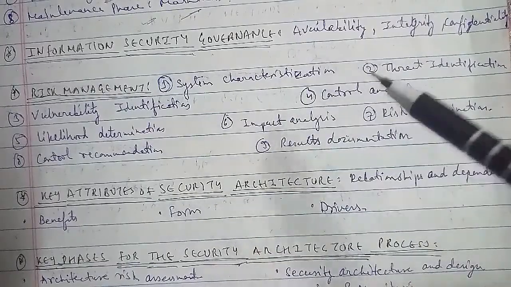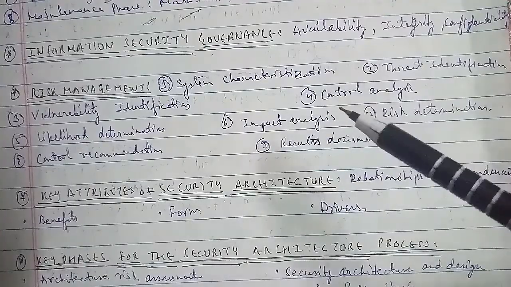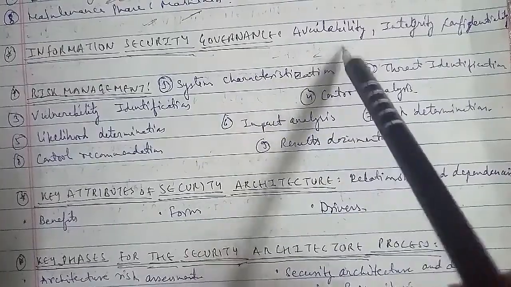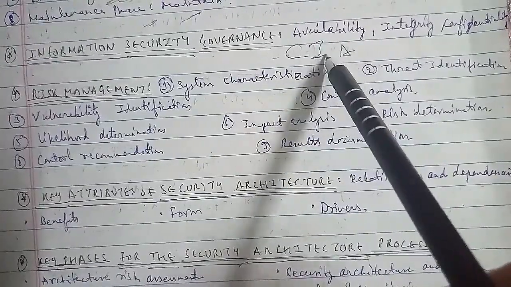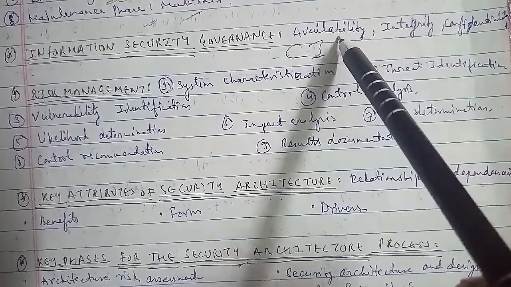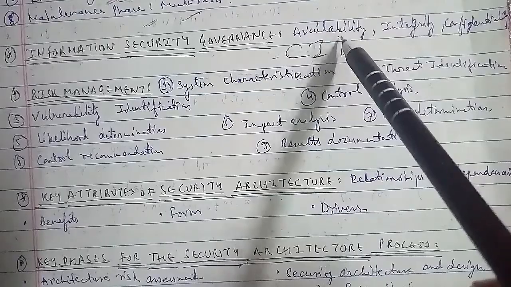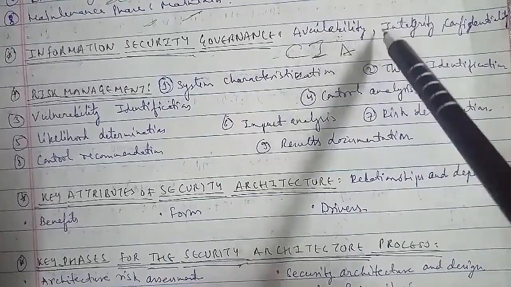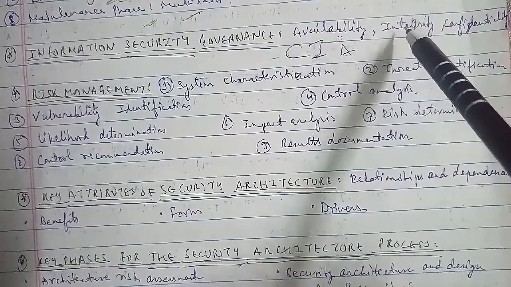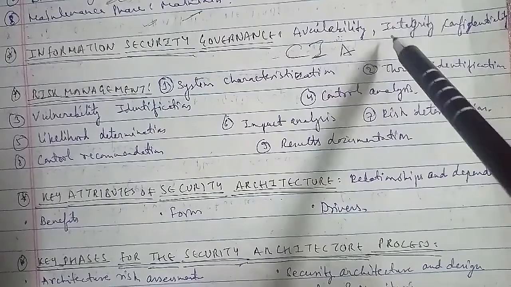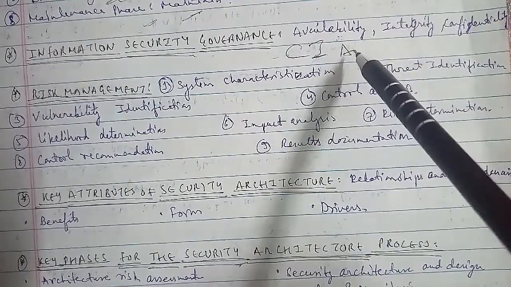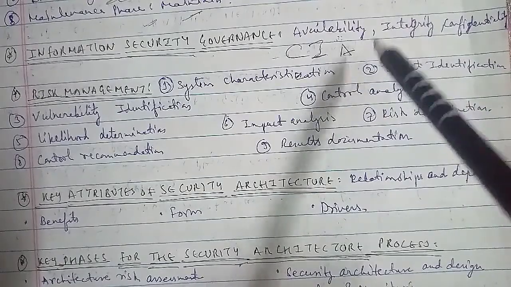The fundamental principle of security revolves around the CIA triad, that is confidentiality, integrity, and availability. Availability is in the sense that the data is available when needed, and integrity is in the sense that the data is accurate and has not been modified. And finally, confidentiality deals with only the people who are authorized to access the data.